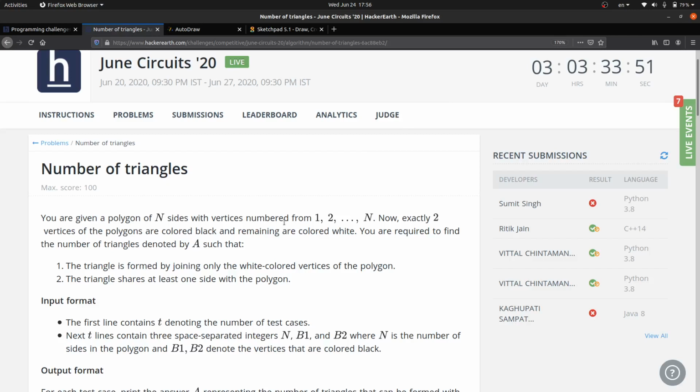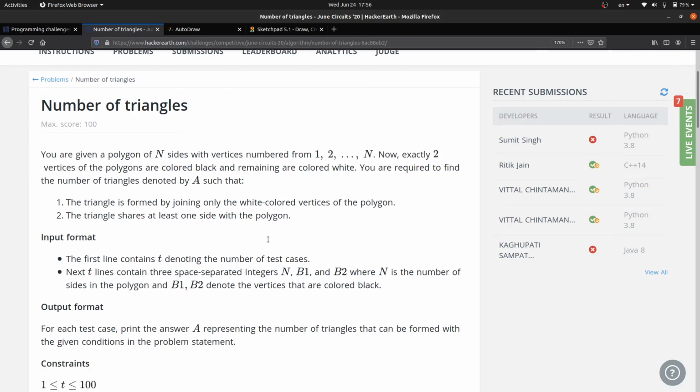Today I'm going to talk about this problem that was asked in June Circuits 2020 on HackerEarth. The problem is Number of Triangles. It is the first problem of the challenge. It is quite easy, but you have to think about it a little bit. So let's talk about it.